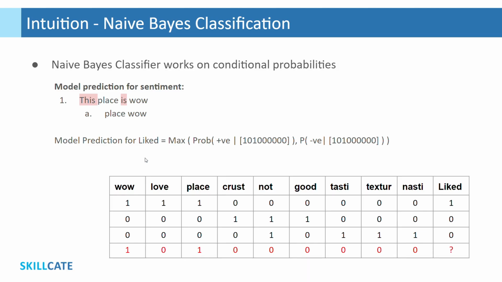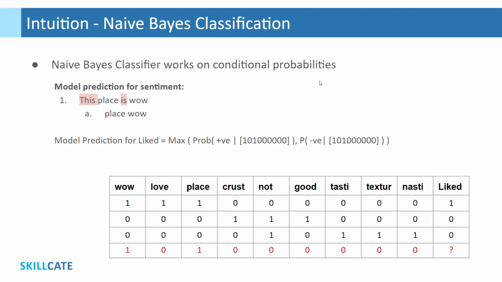In bag of words representation, this new review would look like this, with ones against the tokens wow and place and zeros against other model dictionary tokens. By the way, all these tokens collectively are called model dictionary. For classification, naive Bayes classifier uses conditional probabilities.